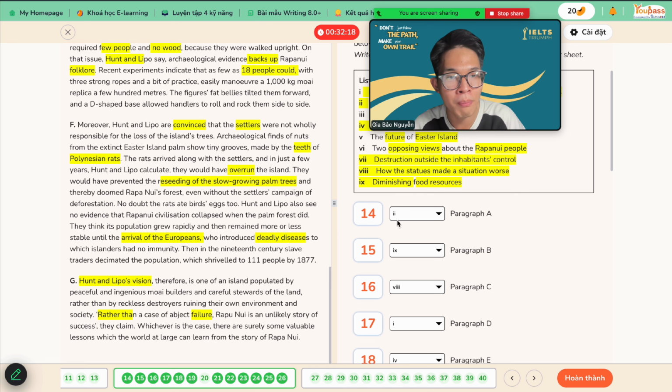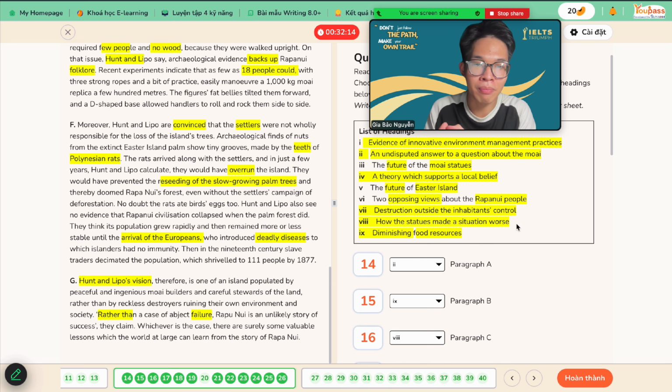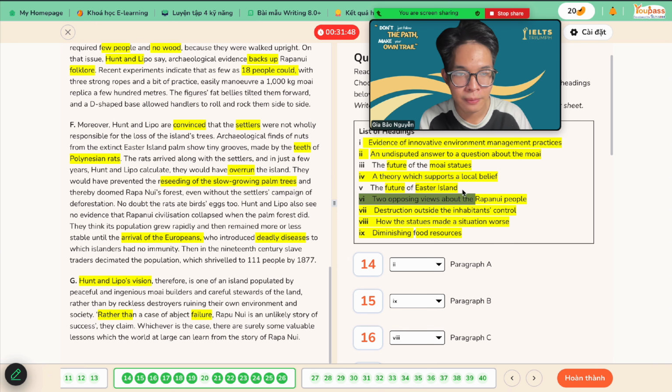So these are two opposing views about the Rapa Nui people, while Diamond maintained that the Rapa Nui people are the culprit for the disasters that appeared on the island, but Hunt and Lippo believe that the main culprit is not the local people, it is the rats, the animal, and also the interventions of people from the outside, right? So we have two opposing views here. So the letter is number 6.